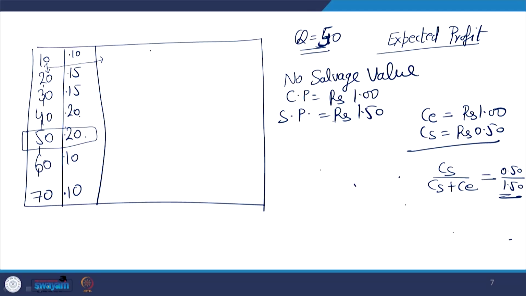If I have more closely spaced inventory levels, such as 10, 12, 14, 16, 18 and so on, I will be able to take a better decision with respect to my stocking quantity, because that will give me closer answers. Here I am taking an answer at an interval of 10 units, which can drastically differentiate between my stocking values.